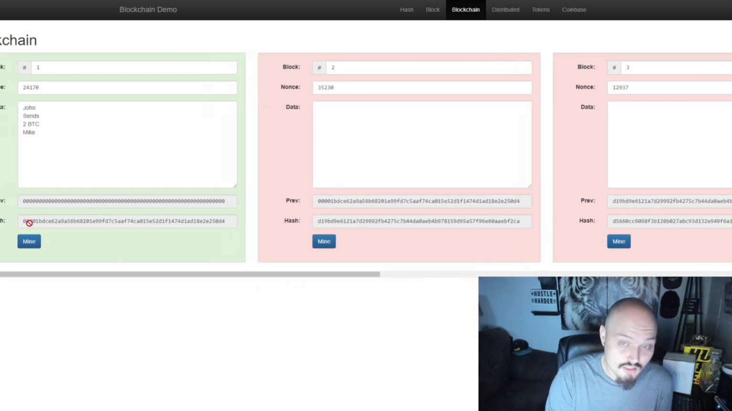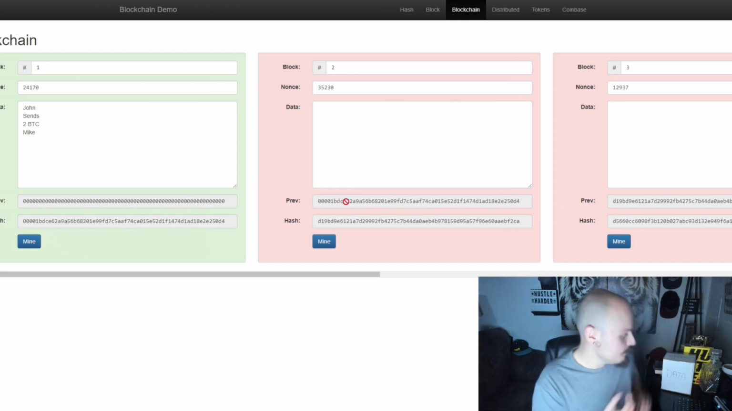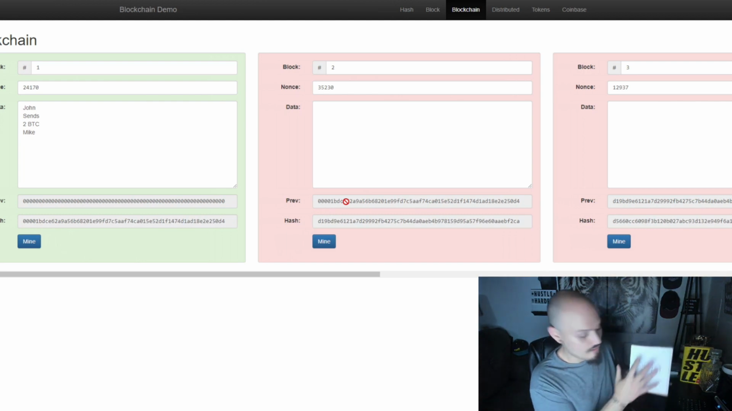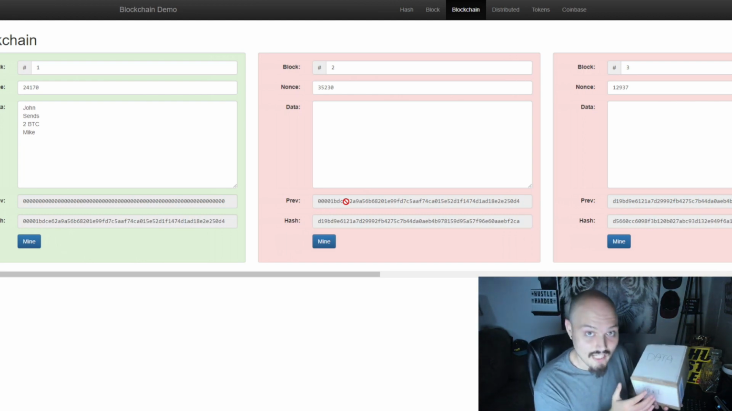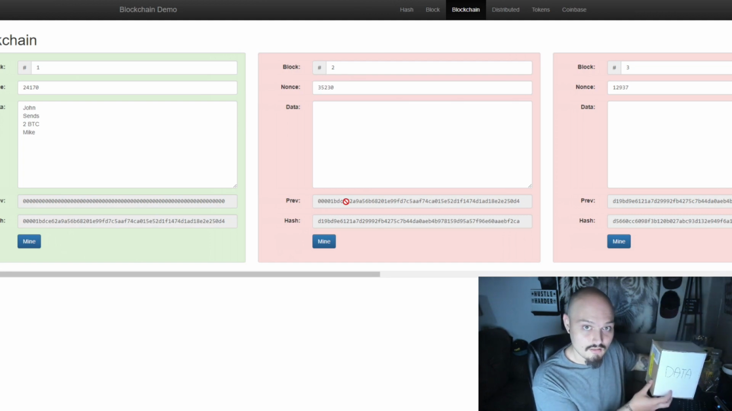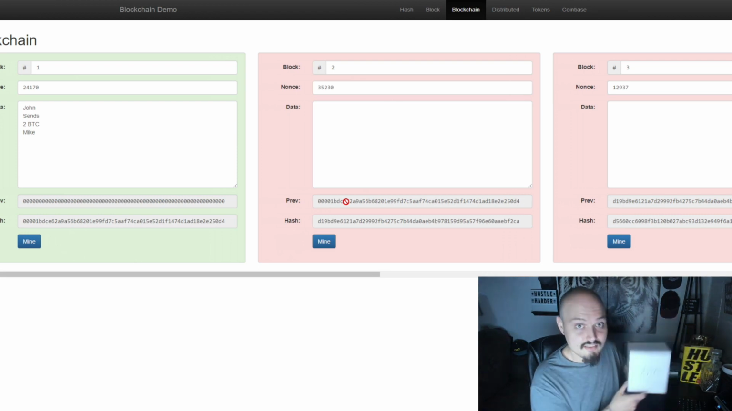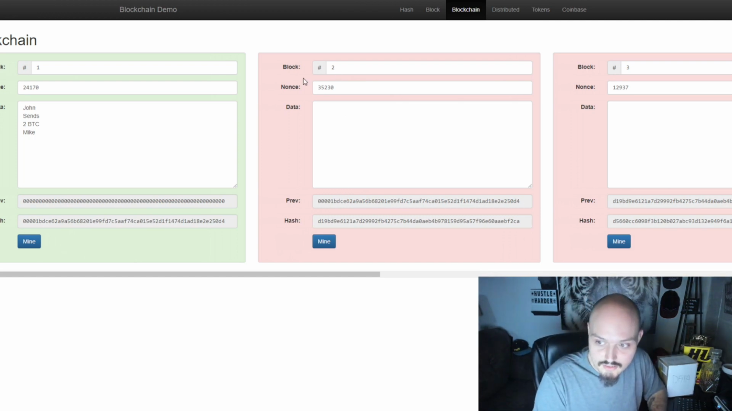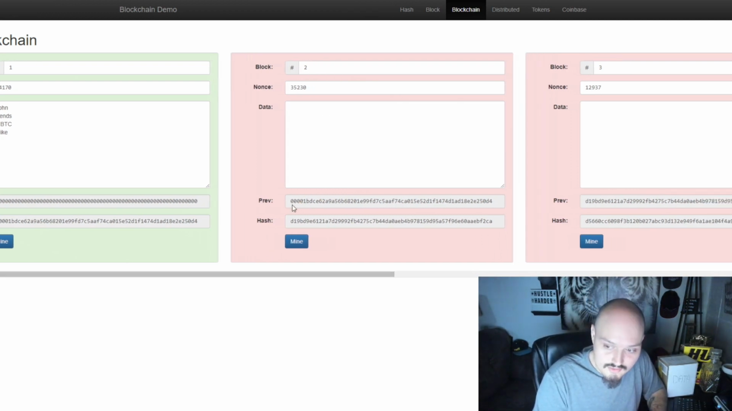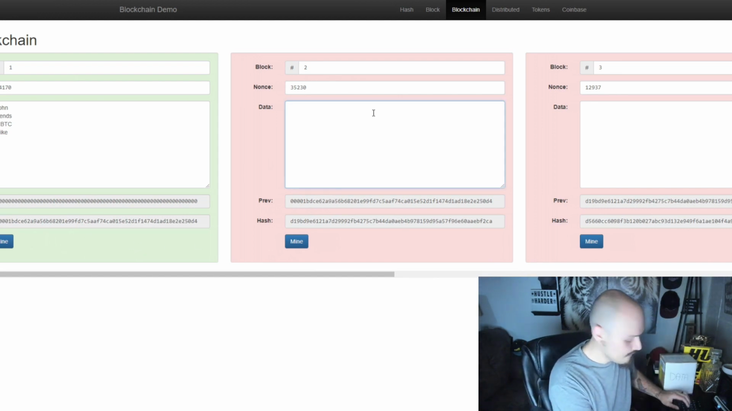The hash that block number 1 spits out is going to be the same exact hash that is now the input. Remember, if we go back in here, we have our data, we have our input, and we have our output. So when we take block number 1 and we go over to block number 2, the output of block number 1 must now match the input of block number 2. That is exactly what we see happening here. We go over to block number 2, and we see our previous hash is the hash output from block number 1.